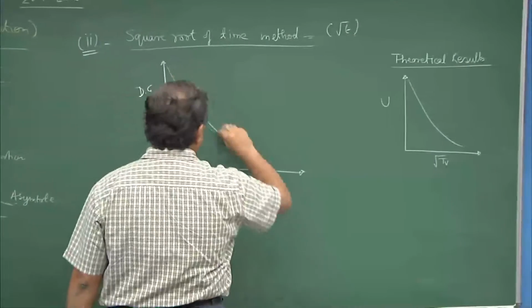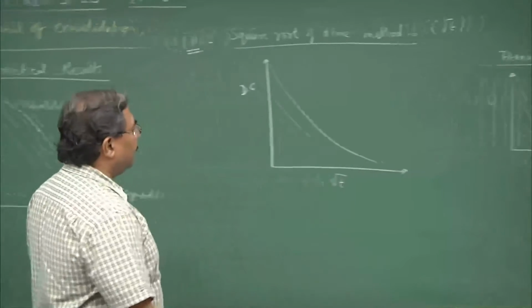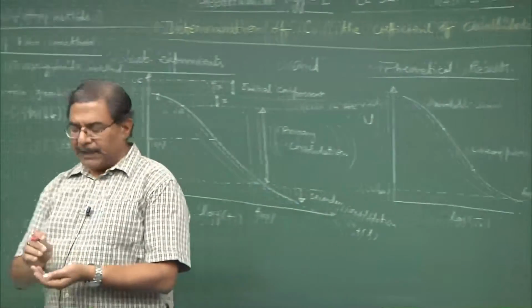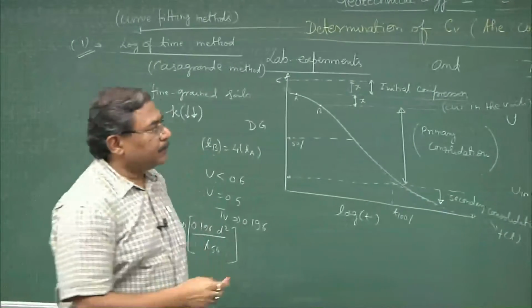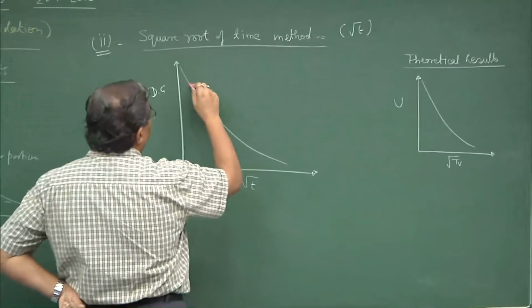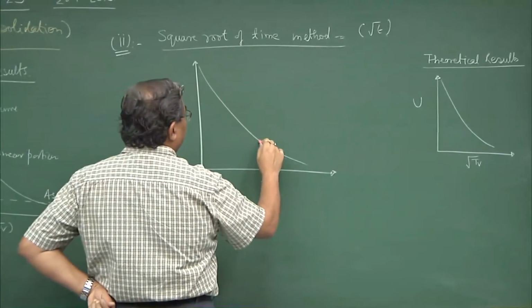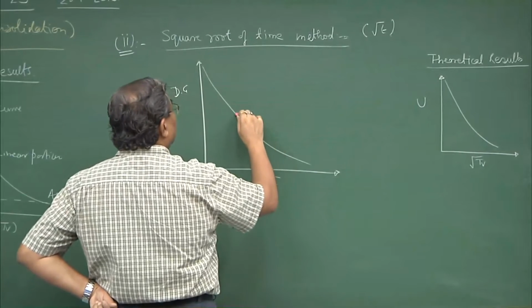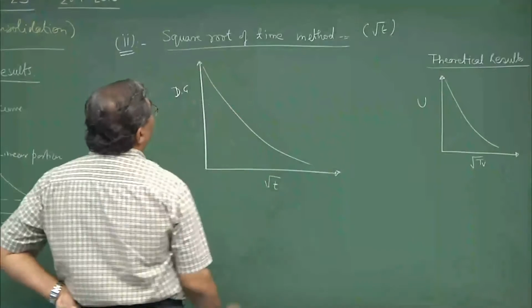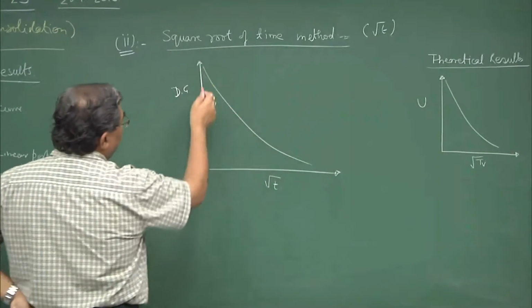If I have a relationship like this, which I get as per this method, the linear portion of the graph has to be extended back, wherever this cuts the dial gauge axis.